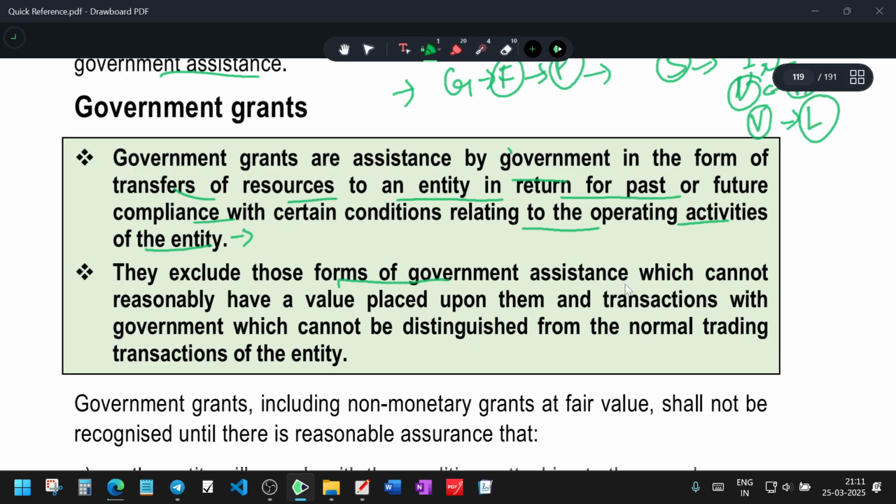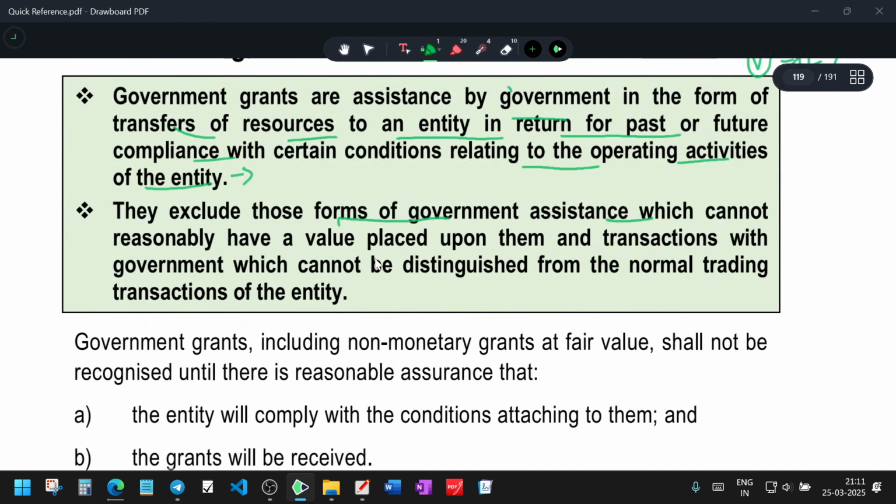Certain forms of government assistance are excluded: those which cannot reasonably have a value placed upon them, and transactions with the government which cannot be distinguished from the normal trading transactions of the entity.